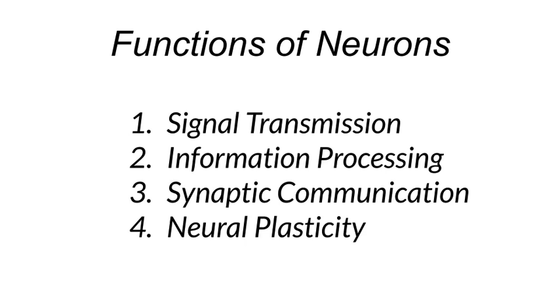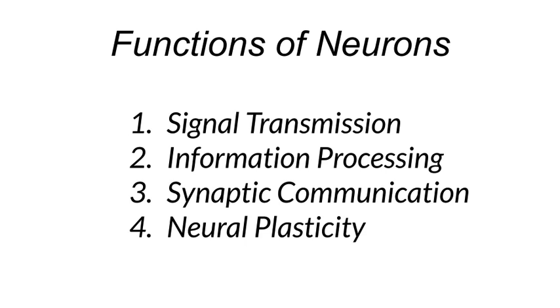Next is the function of neurons. Neurons play several crucial roles in the nervous system, each essential for the overall functions of the brain. First is signal transmission. Neurons transmit electrical signals known as action potentials along their axons to communicate with other neurons or target cells. These signals allow for the rapid transmission of information throughout the nervous system.